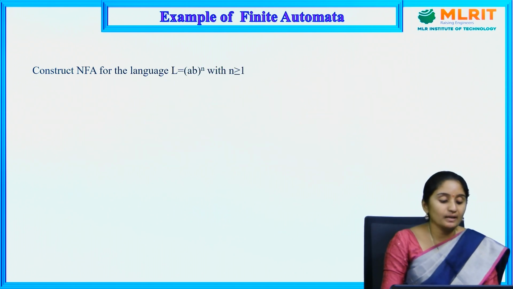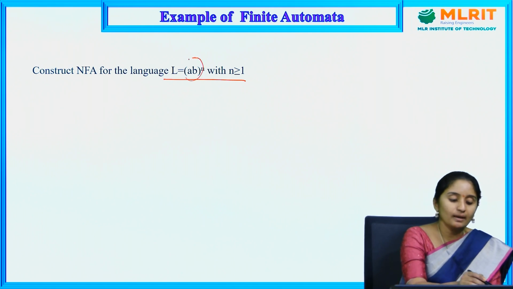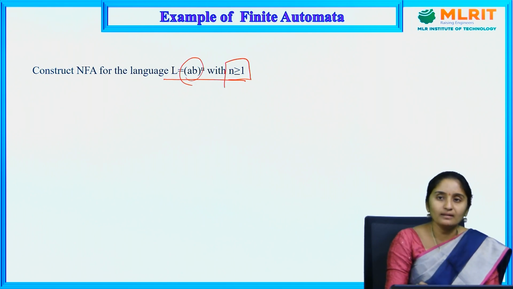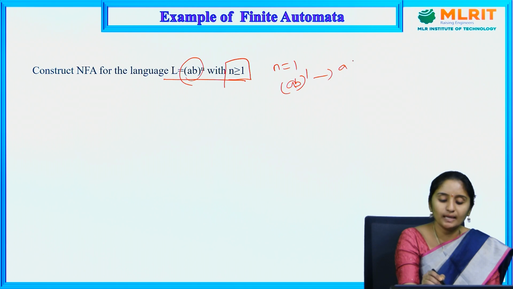Construct an NFA for the language L equal to (AB) whole power N with N greater than or equal to 1. They gave one language here, (AB)^N with N greater than or equal to 1. So N starts from 1. (AB)^1 is nothing but AB.